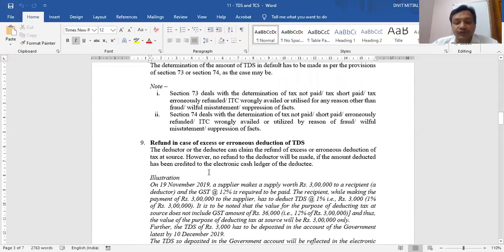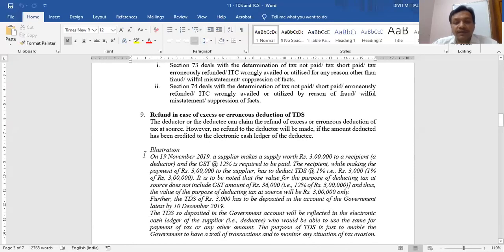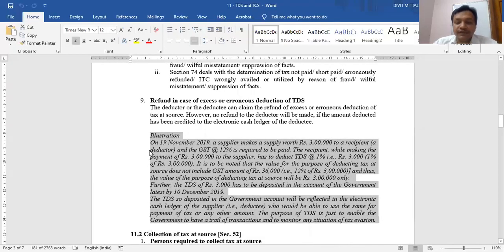Now read this illustration. It is only for explanation, only for self-study. If you have any problem, you can ask me. Within 2 minutes, you should read this illustration, and then our concept of TDS is over. In the next lecture, we will start TCS. So kindly read this illustration and reply fast whether you have understood it or not.